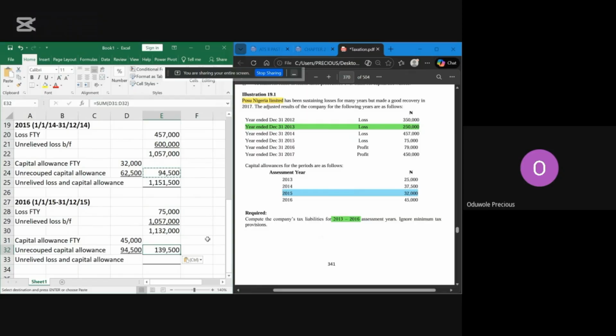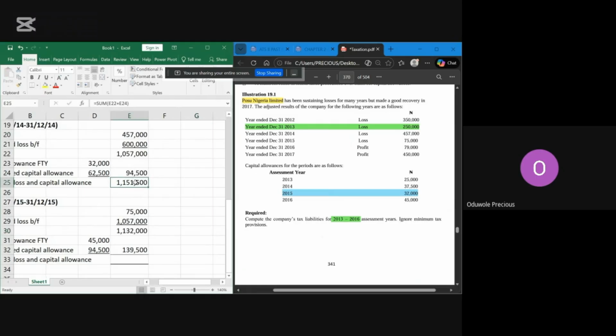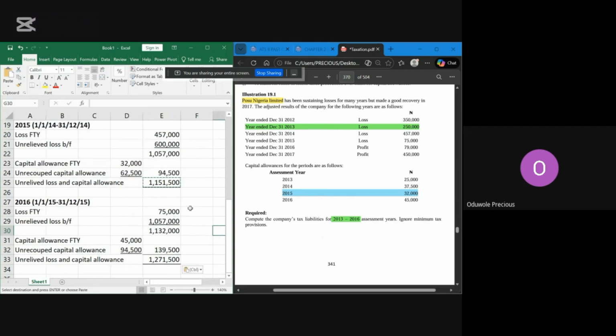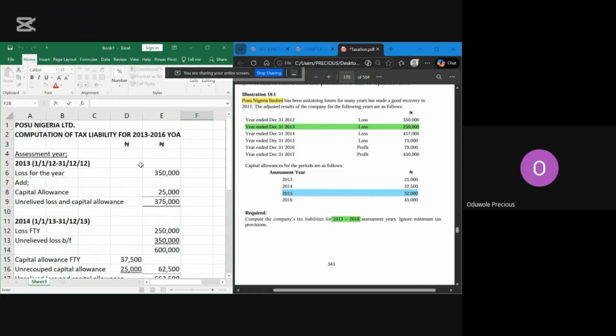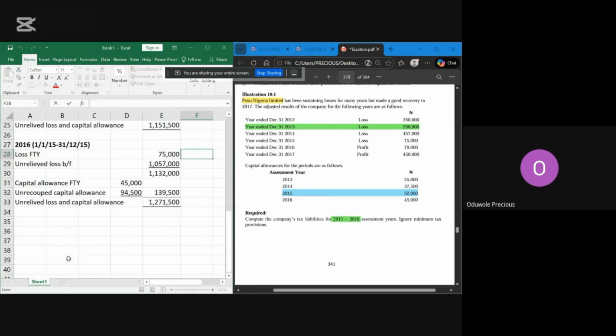Yeah, so that's correct. So let's use the formula here also. Let's see if it works here. I think this is correct. Yes, this is correct also. So for 2016, this is the whole figure that we have not relieved for both loss and capital allowance. Now, this is everything they expect you to do on a normal day: 2013, 2014, 2015, 2016. Now, for explanation purposes, let me do 2017.